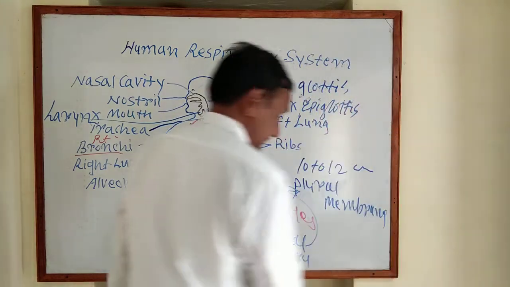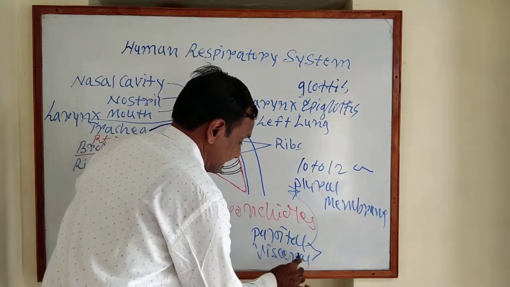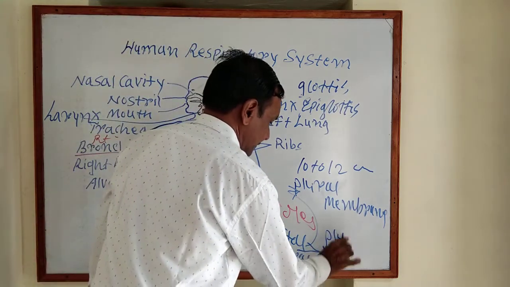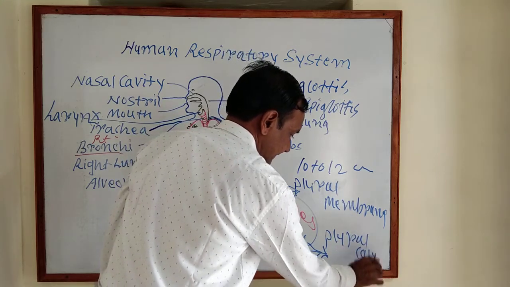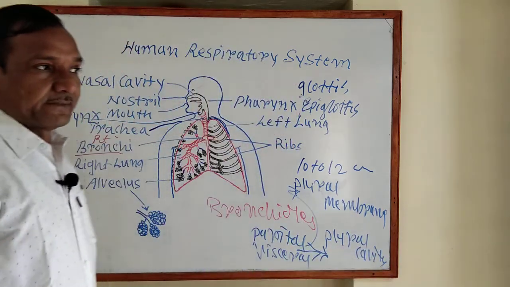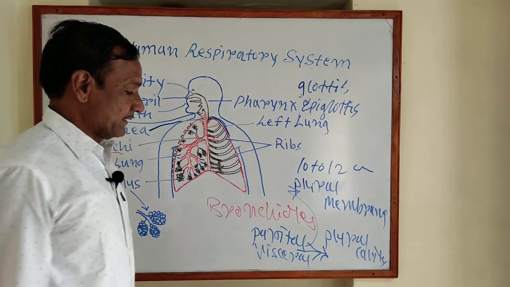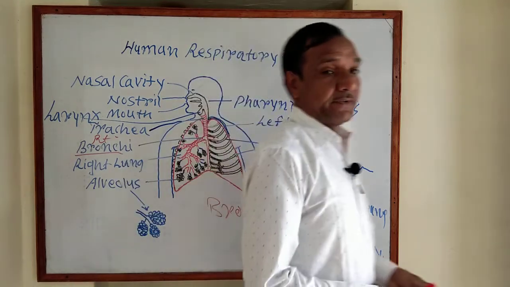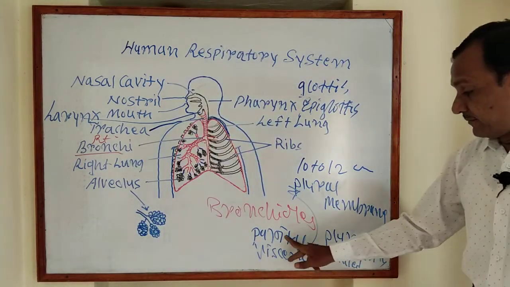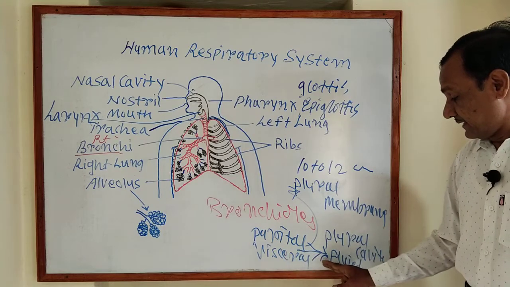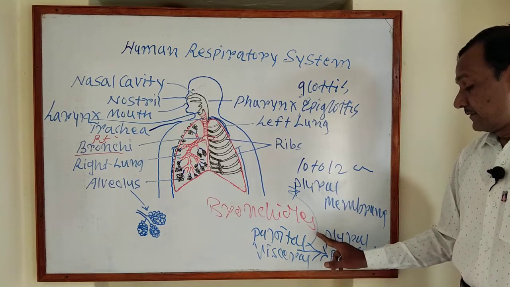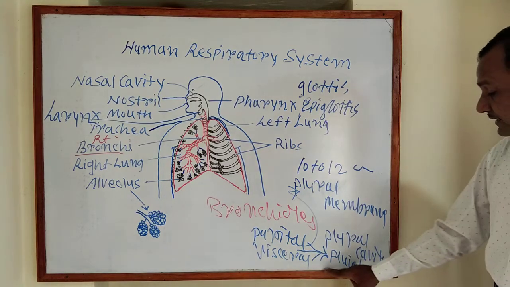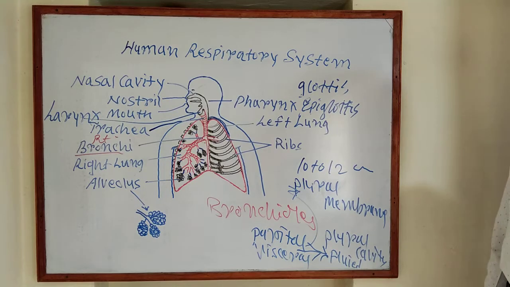In between the parietal and visceral membranes there is a space or cavity called the pleural cavity, and this cavity is filled with a fluid called pleural fluid.